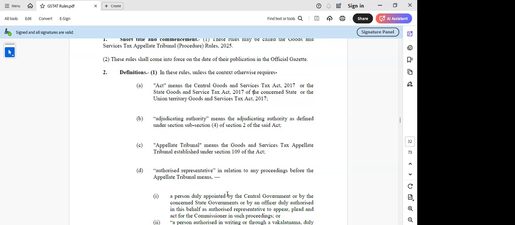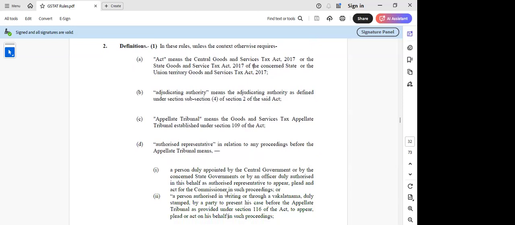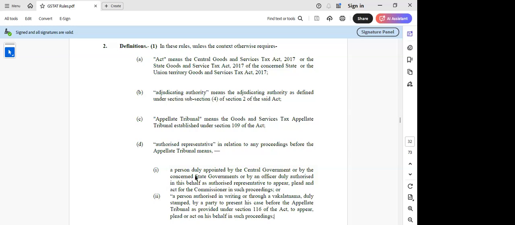The very important part is that in these rules, there are very wide powers given to an authorized representative in relation to any proceedings before the appellate tribunal. Wherever it is a certified copy or wherever they have defined the procedure for filing the appeal, they have also referred to an authorized representative, which was unlikely in the CESTAT or KVAT CAT tribunals, sir. So that is one important aspect I'm able to see for the authorized representative.